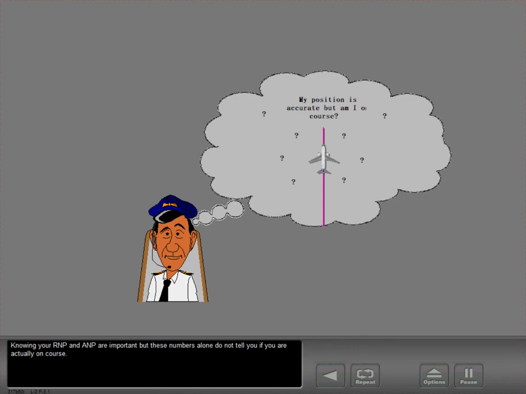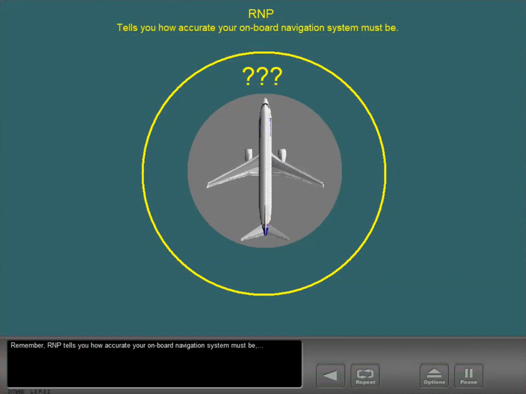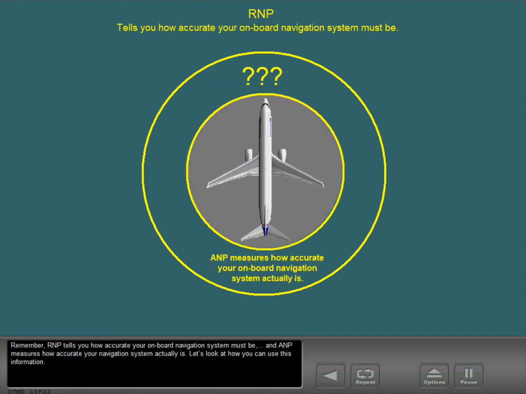Knowing your RNP and ANP is important, but these numbers alone do not tell you if you are actually on course. Remember, RNP tells you how accurate your onboard navigation system must be, and ANP measures how accurate your navigation system actually is. Let's look at how you can use this information.